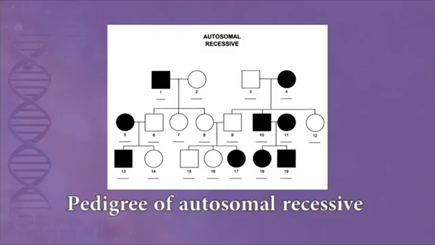The easiest way to determine the inheritance pattern of a disease in a family is by looking at a pedigree. The autosomal recessive disease typically affects both males and females equally. The autosomal recessive pattern manifests by skipping generations, as the affected are usually children of unaffected carriers.